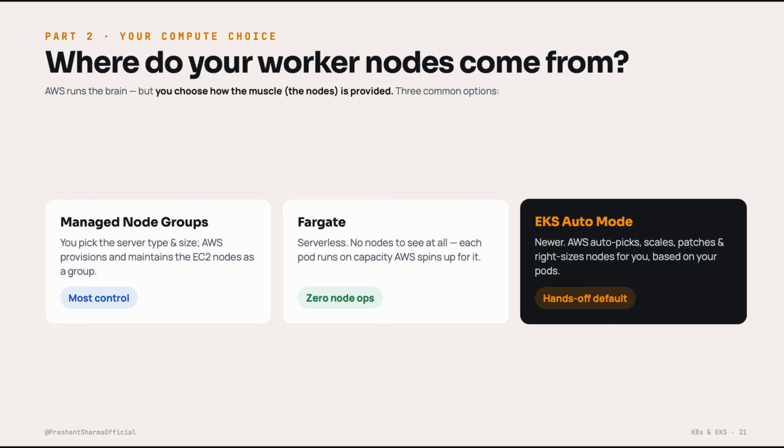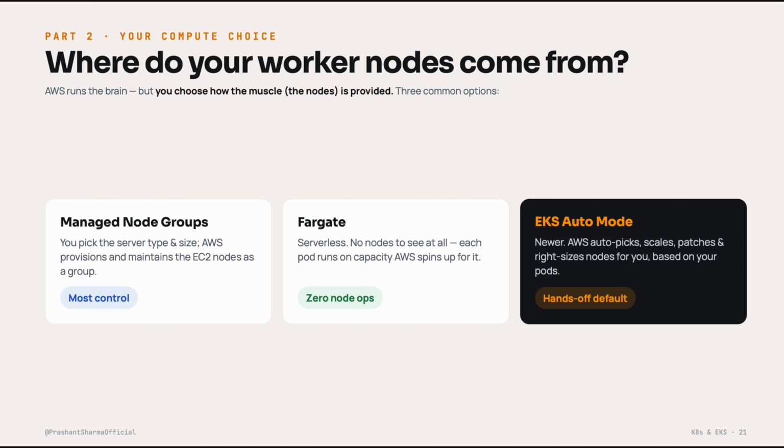Option 2, Fargate. This is serverless. There are literally no servers for you to see or manage. Each pod just runs on capacity that AWS spins up on demand, zero node operations. Option 3, and the newer one, EKS Auto Mode. Here AWS looks at your pods and automatically picks the right servers, scales them, patches them, and right sizes them for you. It is the hands off, just run it for me by default. Same cluster, 3 ways to get your muscle.